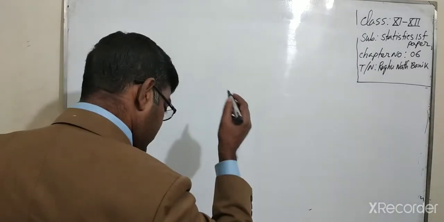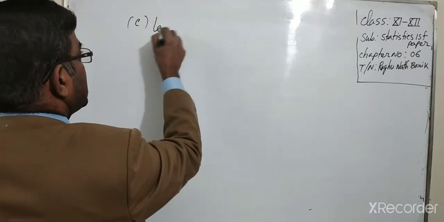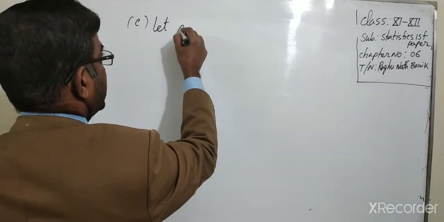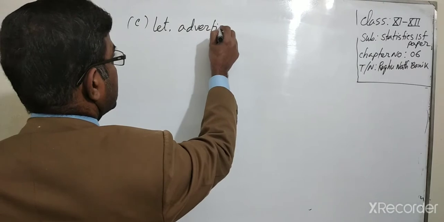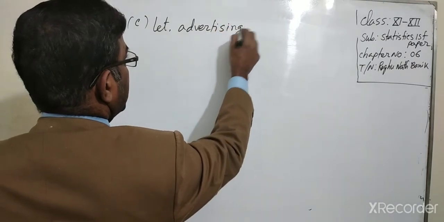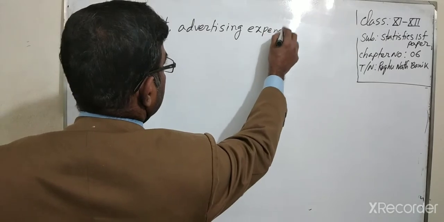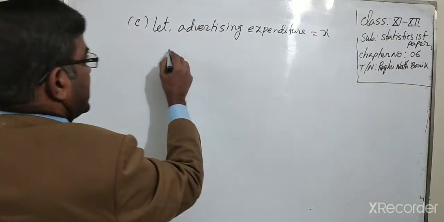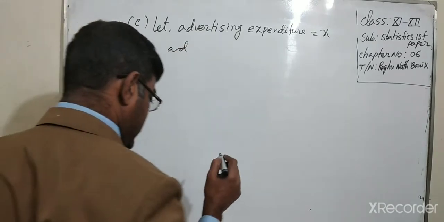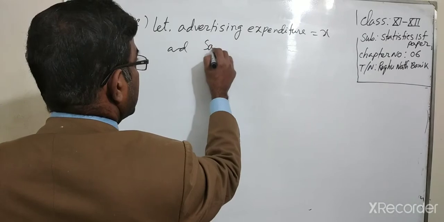Let advertising expenditure equal X and sales equal Y.